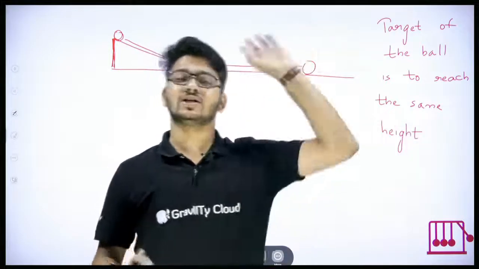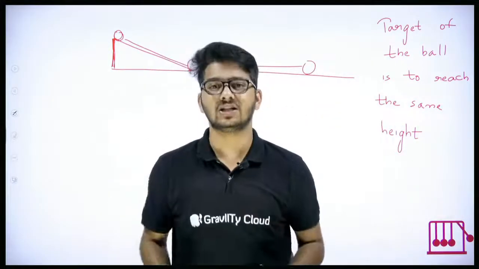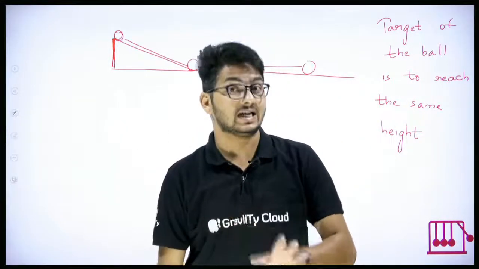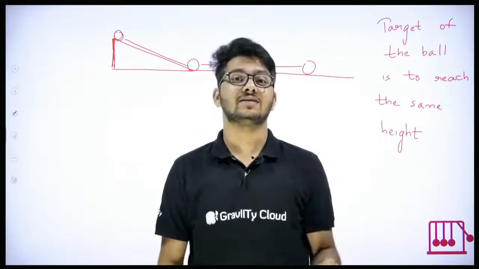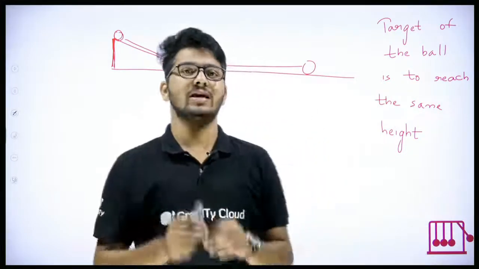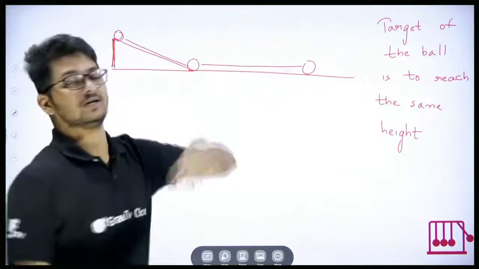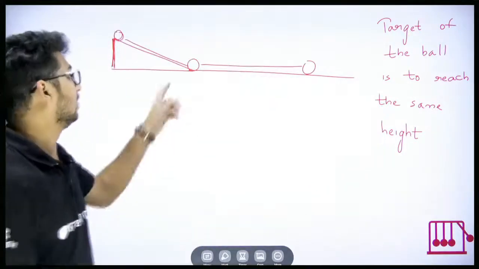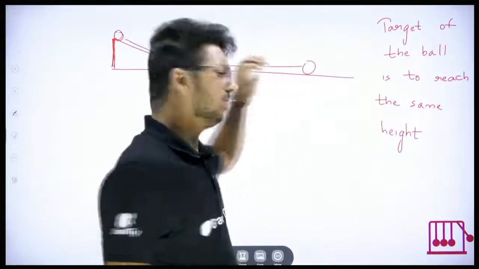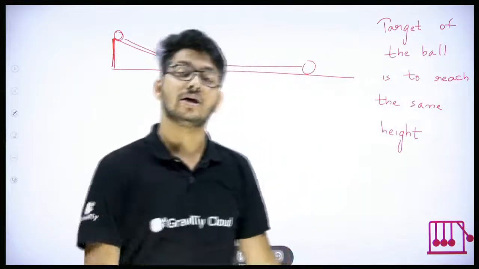But if you remove friction out of the picture, imagine that we take a surface where there is no friction. Practically not possible. That is the reason why I am saying imagine. So imagine for a moment that there is no friction here. Then what happens? Will the ball stop? No. The ball will keep on going.